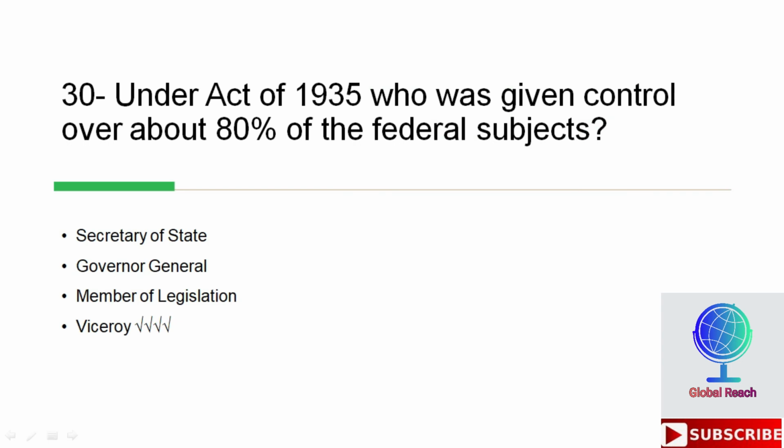Under Act of 1935, who was given control over about 80% of the federal subjects? Options are Secretary of State, Governor General, Member of Legislation, Viceroy. So fourth is the right option here, which is Viceroy. Under the Act of 1935, Viceroy was given the control of over about 80% of the federal subjects.